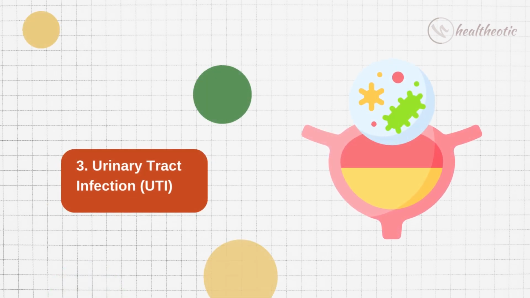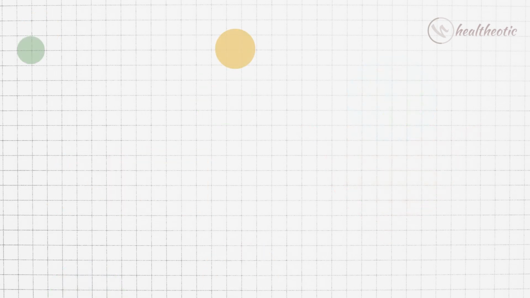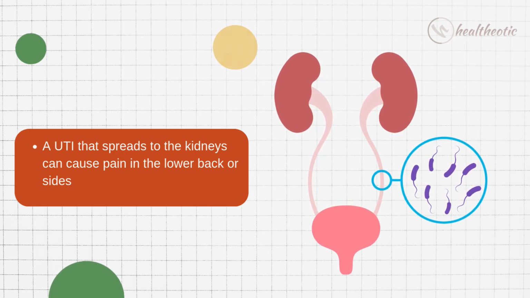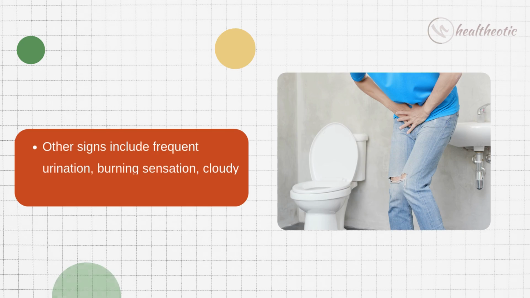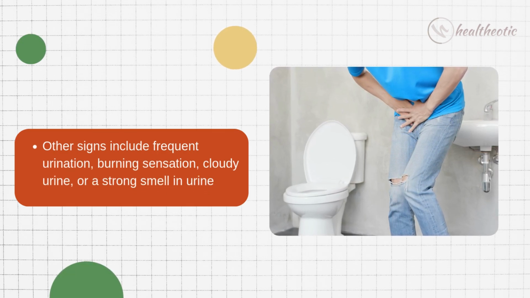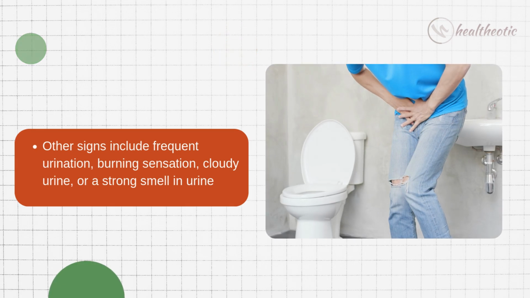Next reason is urinary tract infection. A UTI that spreads to the kidneys can cause pain in the lower back or sides. Other signs include frequent urination, burning sensation, cloudy urine, or a strong smell in urine.